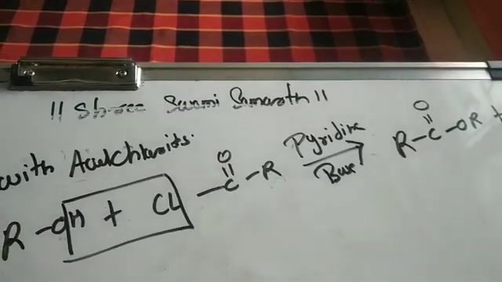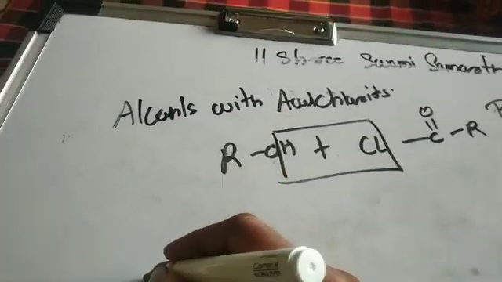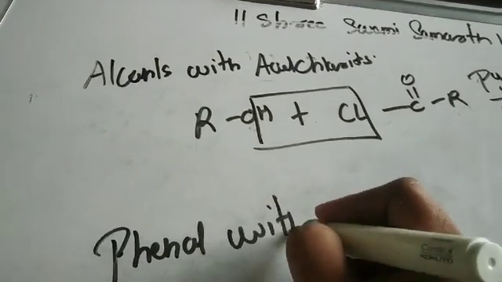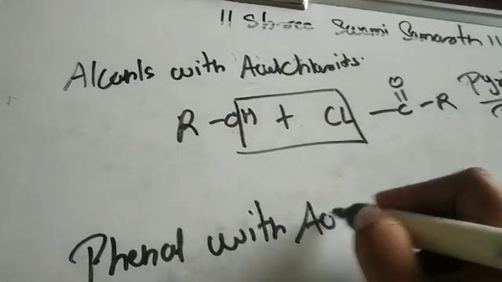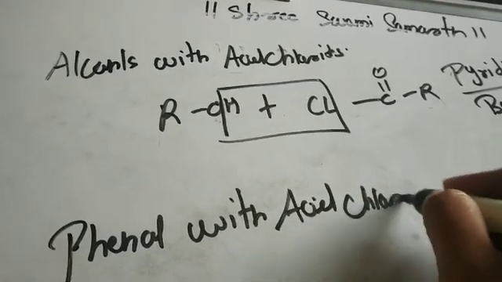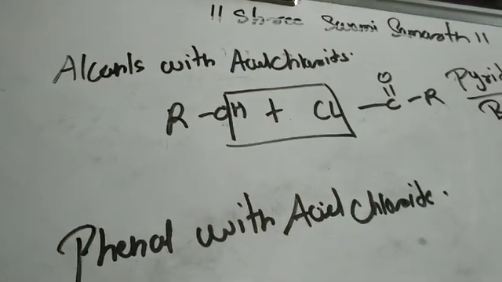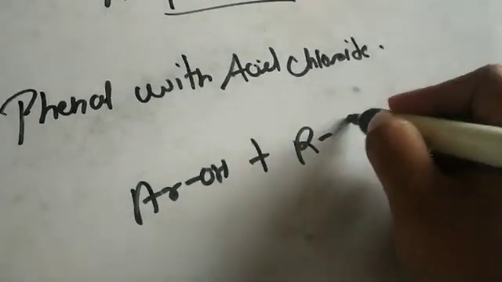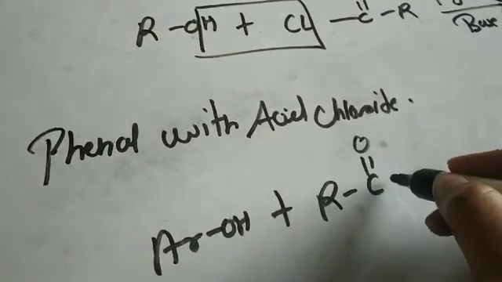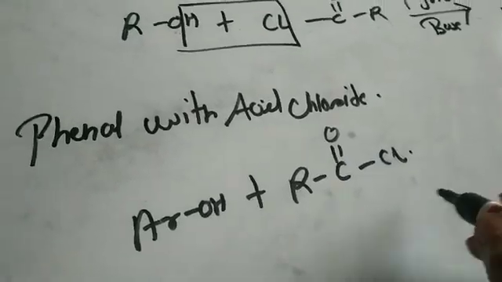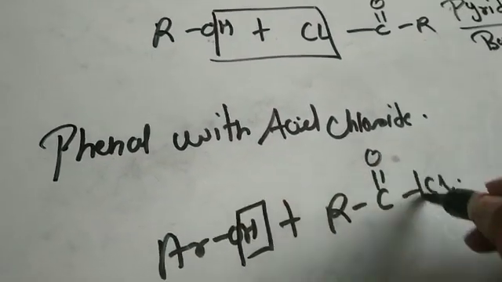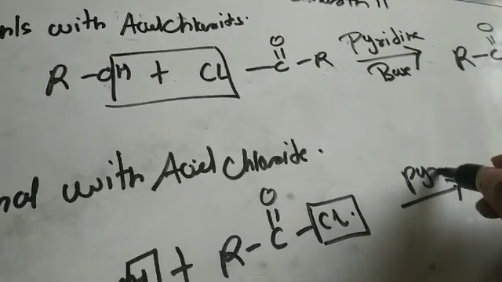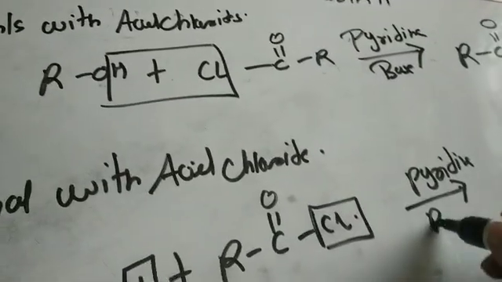So in all of the cases, we saw that there will be formation of an ester only. Now acid chloride, here ArOH plus RC double bond OCl. Now I have written the structure like this, removal of this hydrogen, removal of this particular chlorine, in presence again of pyridine, that will be a base.